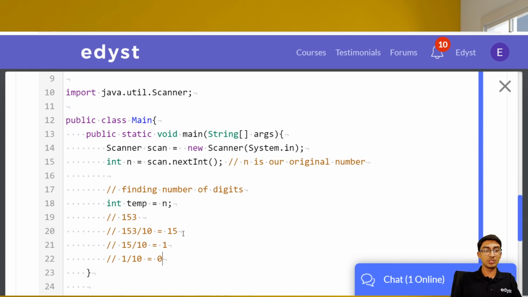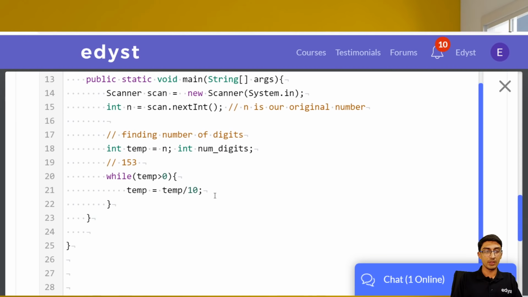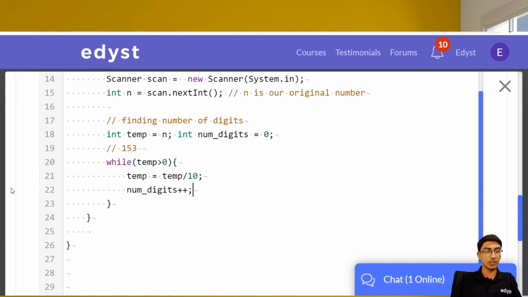And how many times did we do this division? We did this 3 times. So till such time that we reach 0, let's keep dividing by 10, and let's keep a count of how many times we divided by 10. So while temp is greater than 0, temp is equal to temp divided by 10, and let's keep a number of digits. One second, int num_digits is equal to 0. Then over here, num_digits plus plus. We'll increase the number of digits that we have found so far.